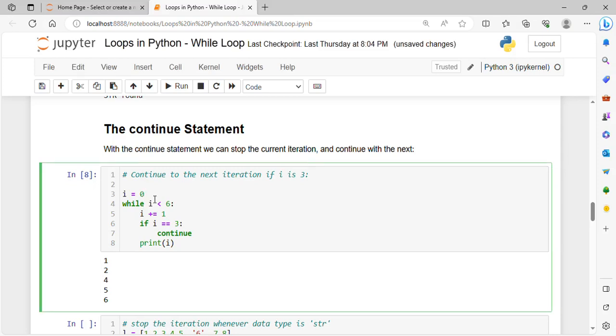I equals 0 initially, and we are checking it here, 0 less than 6, which is true.